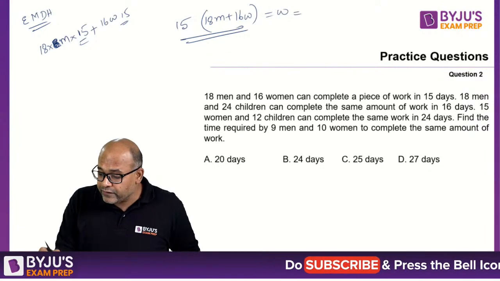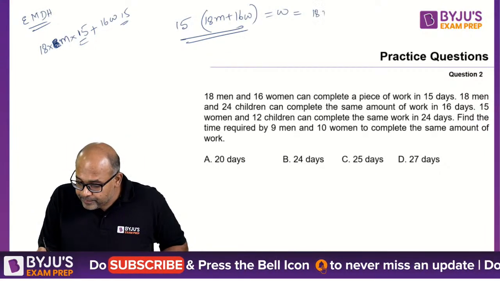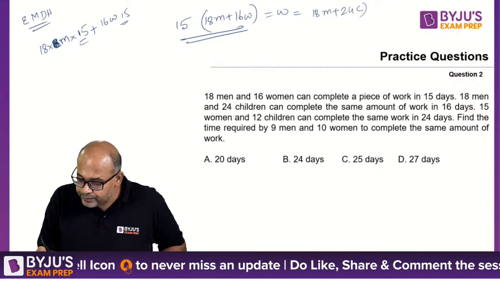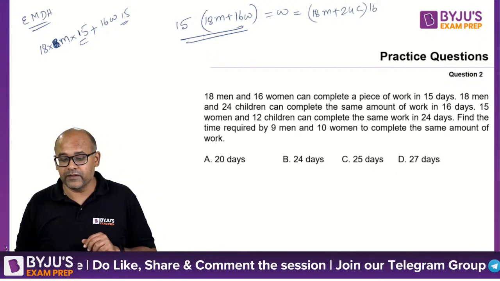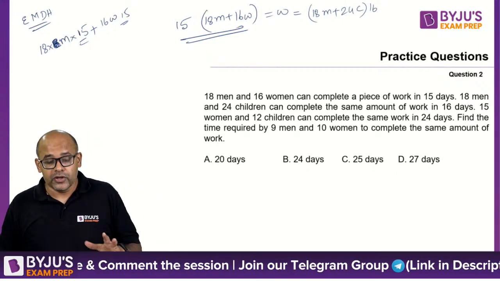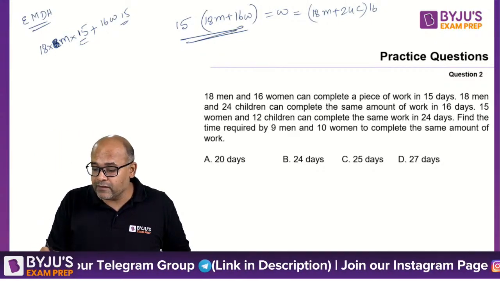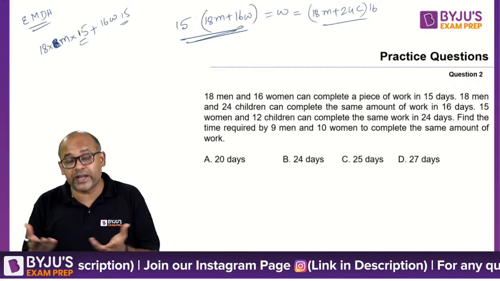The same quantity of work is done by 18 men plus 24 children working for 16 days. So here you will get some kind of a relationship between man, woman and child. So let us see how we get this, because both works are the same, so I can equate them both.